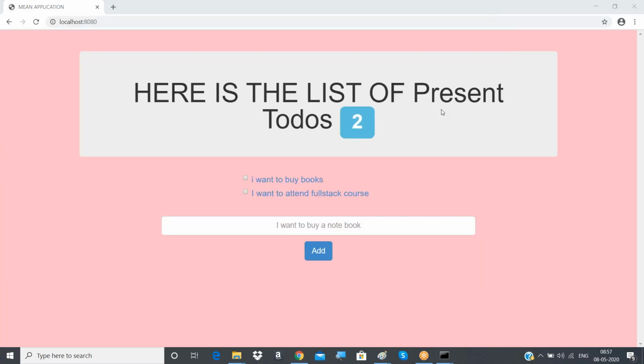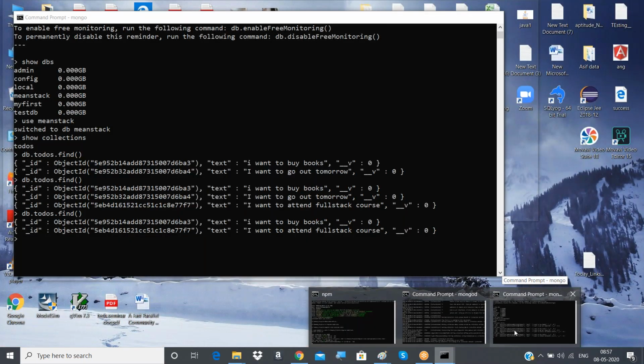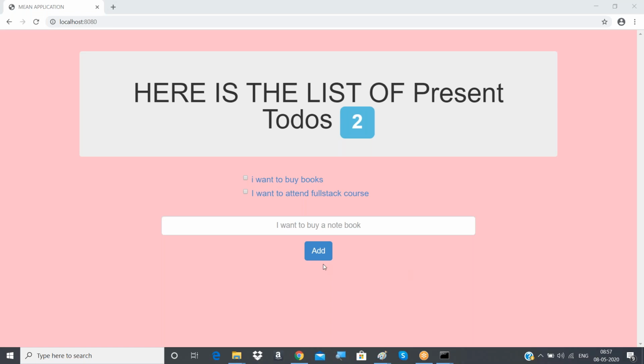Right, clear guys? So this is a full-fledged application which I developed with the small intention to write something like a to-dos application, and what has to be developed and all. The technologies I have used: Angular for front end purpose, and for back end I have used Node and Express server. To store the data into the database I have used MongoDB. Clear guys?